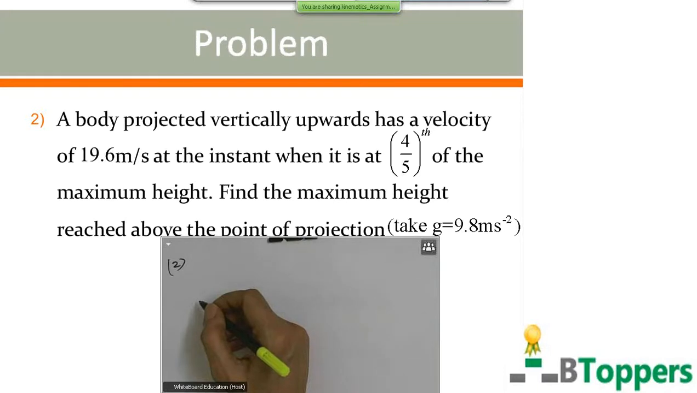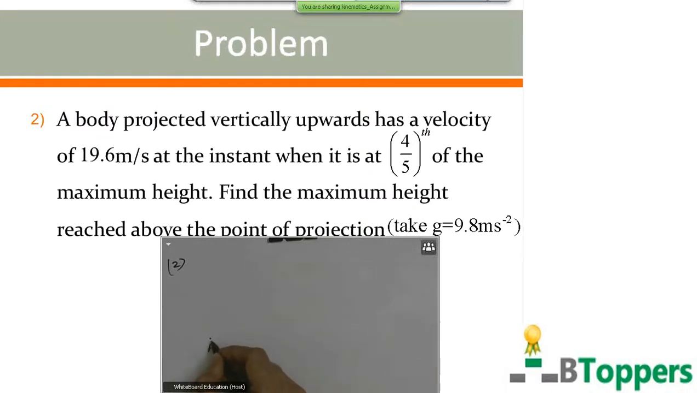A body projected vertically upwards has a velocity of 19.6 meter per second at the instant when it is at 4 by 5th of the maximum height. Find the maximum height reached above the point of projection. Take g equal to 10 meter per second square.